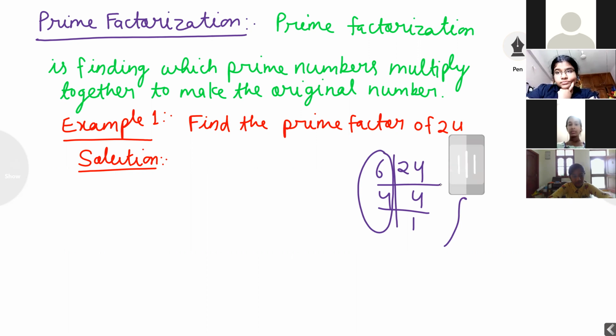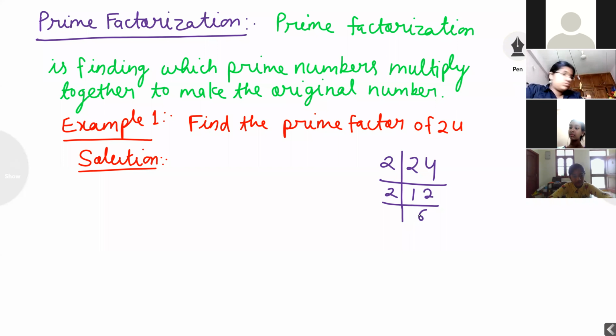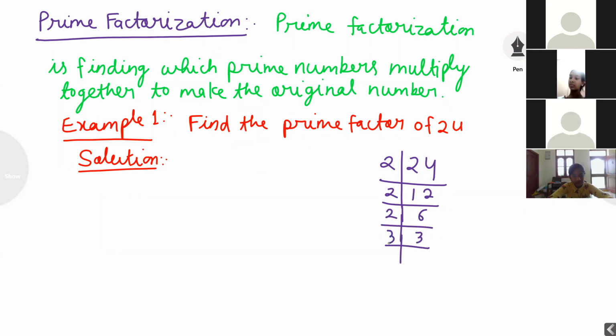Now I want to divide 24 by the least number. Firstly, I want to divide by 2. Always keep in mind, always divide by the least number. 2 ones are 2, 2 twos are 4, 2 sixes are 12, 2 threes are 6, and 3.